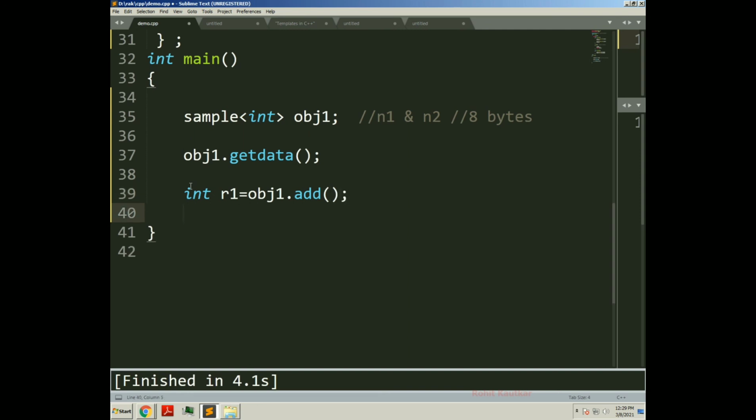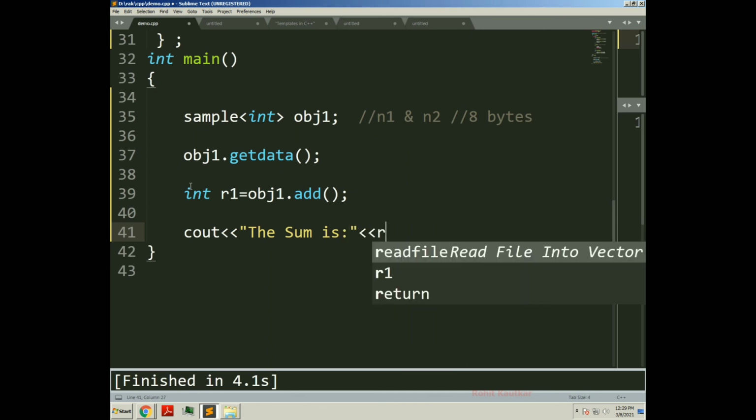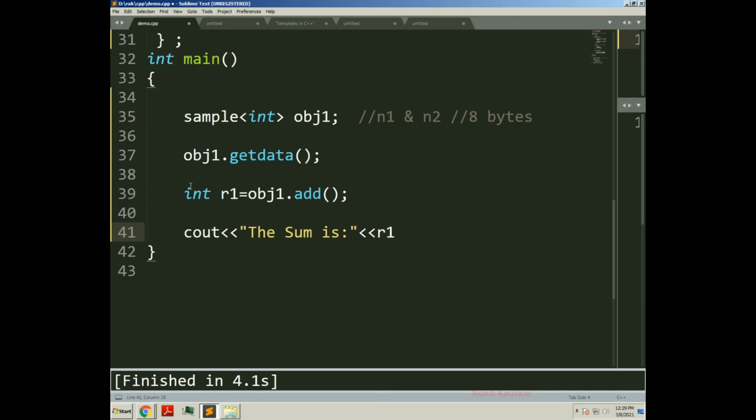The add function will return a certain result, and that result will be within this r1. Here we will print the result: cout, the sum is, r1, and endl.